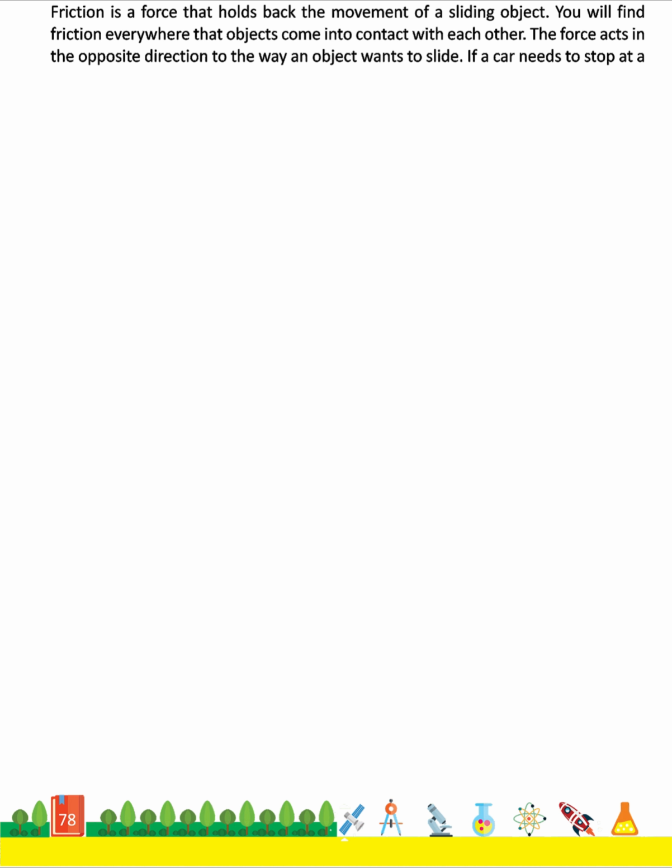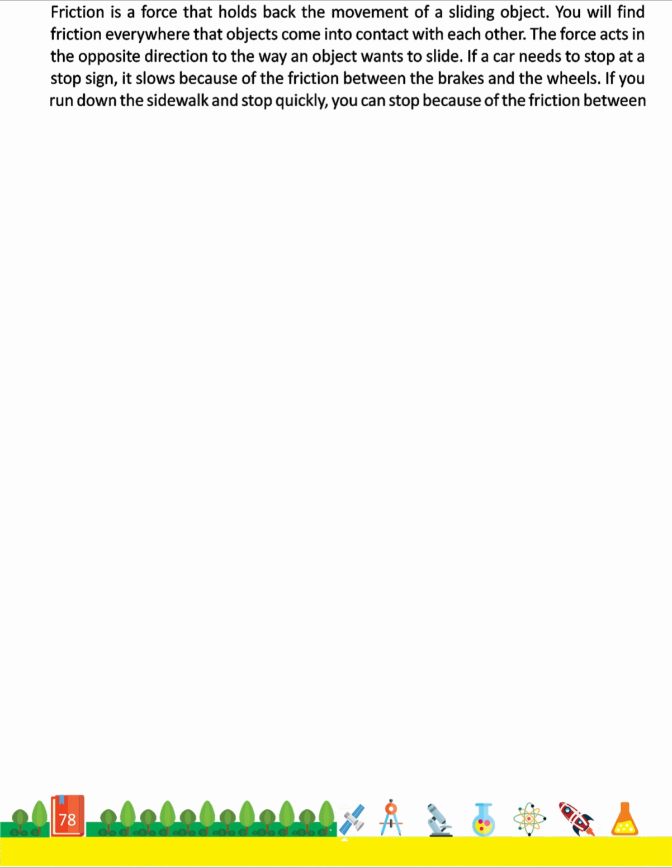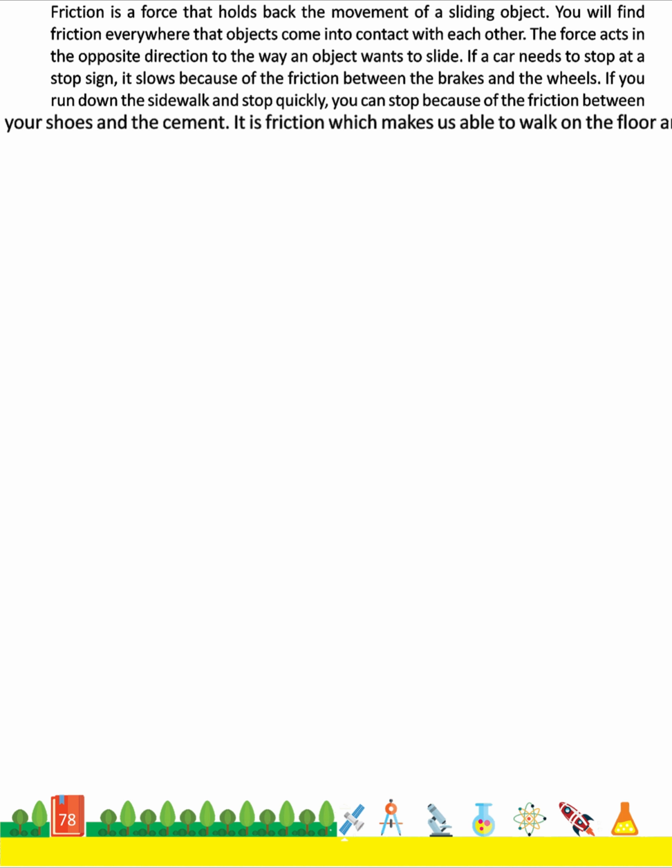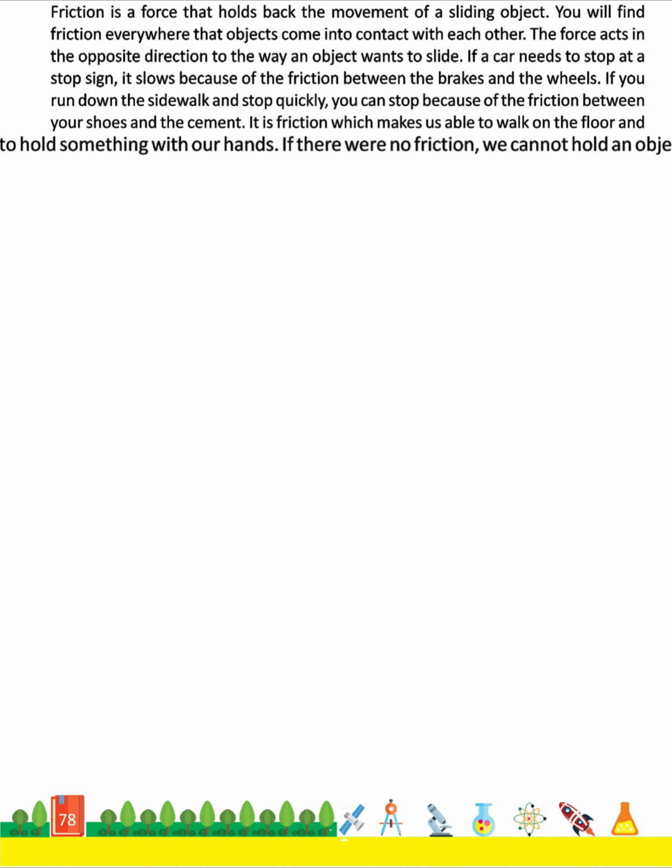If a car needs to stop at a stop sign, it slows because of the friction between the brakes and the wheels. If you run down the sidewalk and stop quickly, you can stop because of the friction between your shoes and the cement. It is friction which makes us able to walk on the floor and to hold something with our hands. If there were no friction, we could not hold an object.